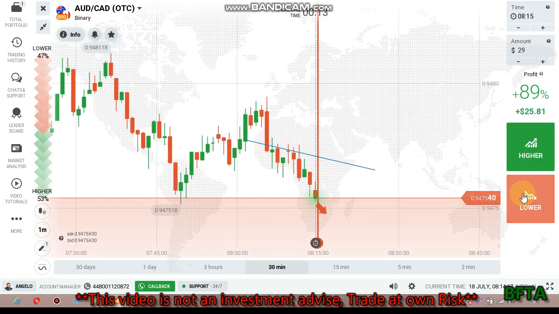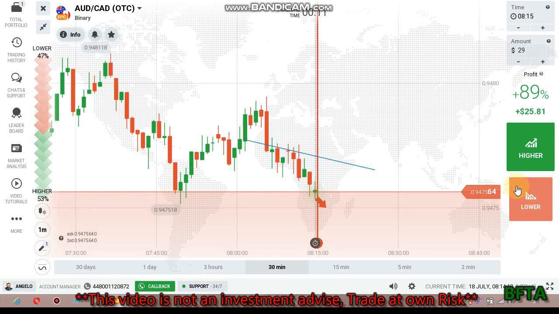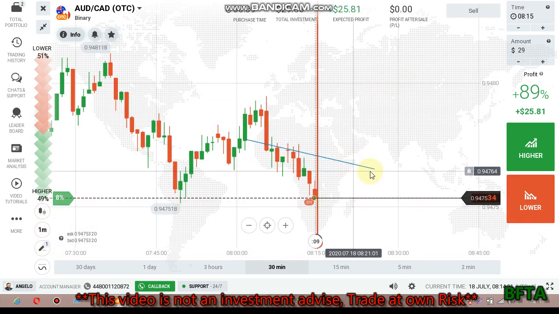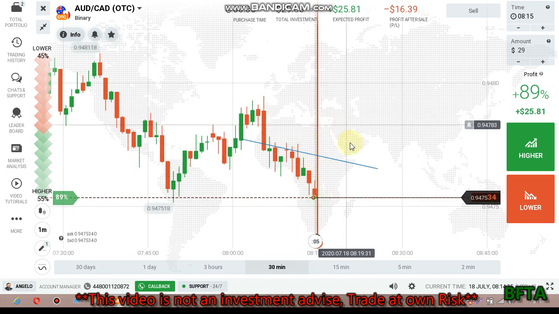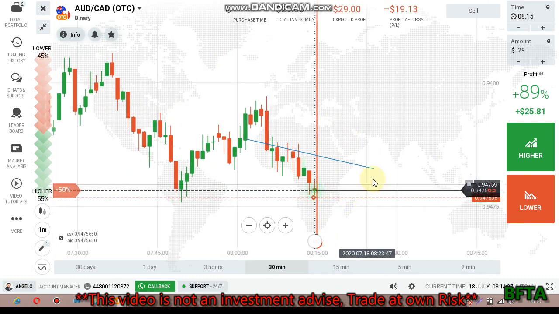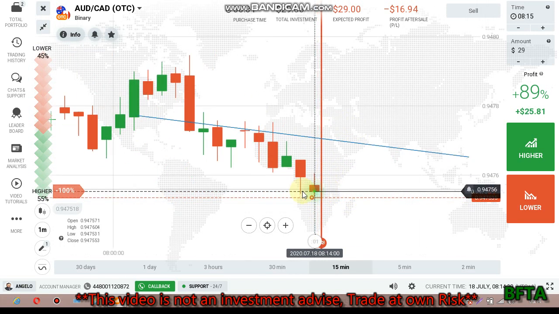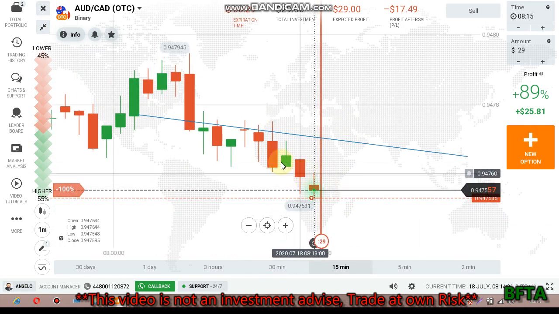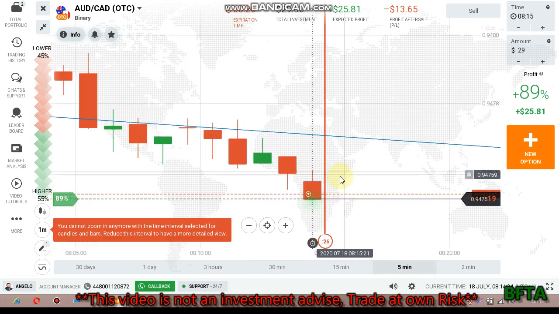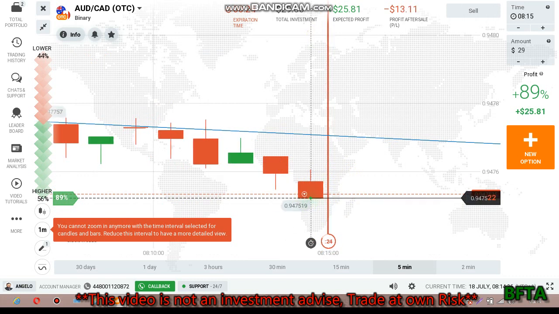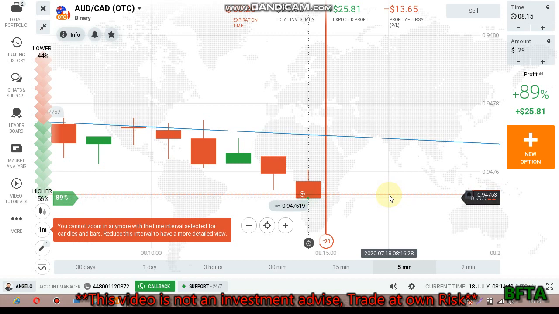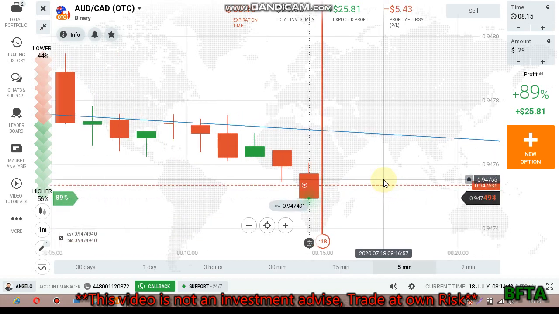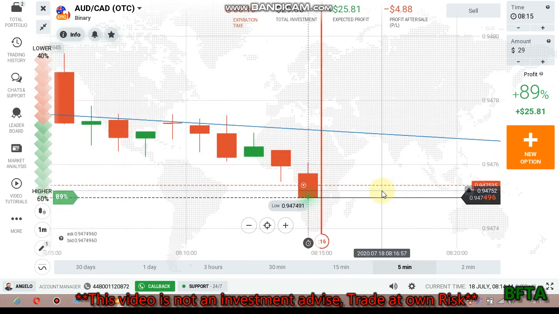So I'll place my trade with some margin of safety. I'm going to place put option because the buyers are not interested to go up, so it seems the sellers want to go more down. This is a continuation sign of this downtrend, so sellers will enter again on the next candle, but my entry is very bad. Let's see if I lose this trade. I'll place one more trade.